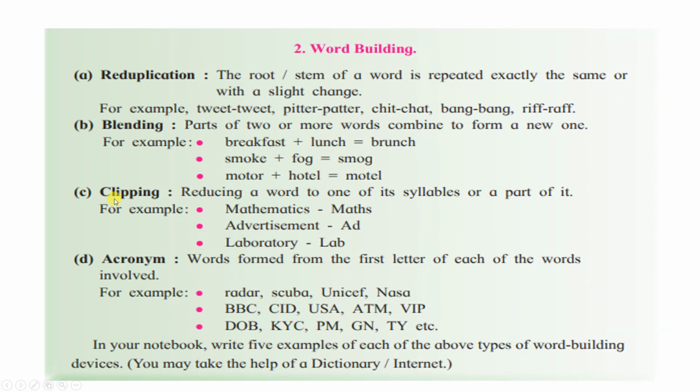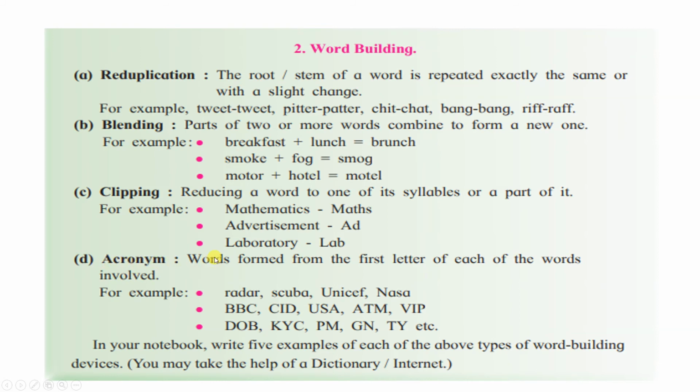Third one, clipping. Clipping means reducing its form. So reducing a word to one of its syllables or a part of it. For example, mathematics, maths; advertisement, ad; laboratory, lab. Last one, that is acronyms.